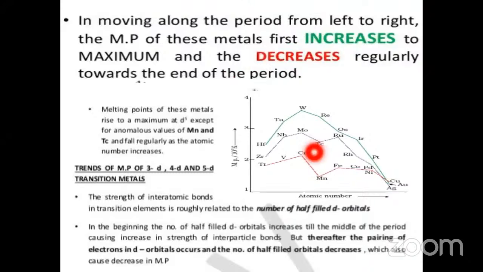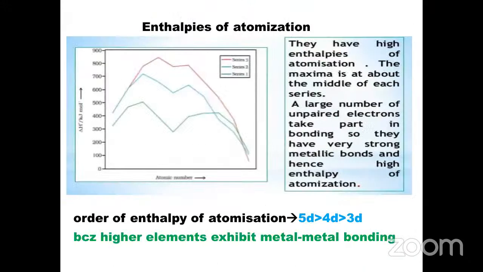So up to here, the enthalpy of atomization is at a maximum in each series, because a large number of unpaired electrons take part in bonding. So they have very strong metallic bonds and hence high enthalpy of atomization.